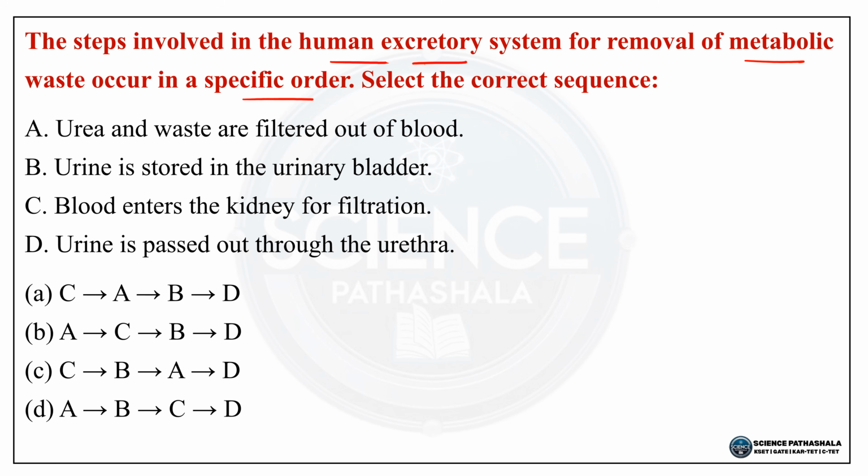So here blood first enters the kidney for filtration. That is first, which one comes? C comes. So next urea and waste are filtered from blood. That is next, which one comes? A comes. So next the urine formed is stored in the urinary bladder. So next here it is B. So finally urine passes out of the body through the urethra. So then we have here D. So the correct answer to this question is option A. So that is C to A, A to B, B to D. Option A is the correct answer.